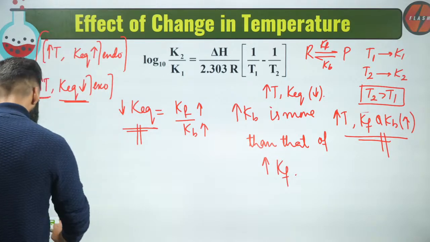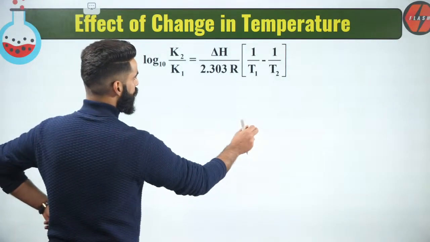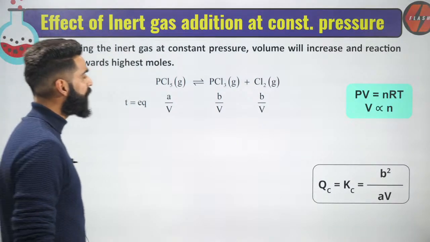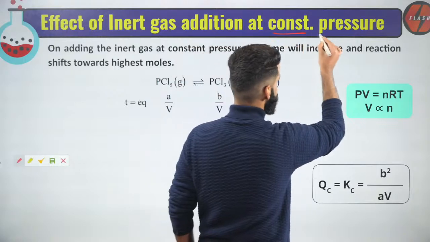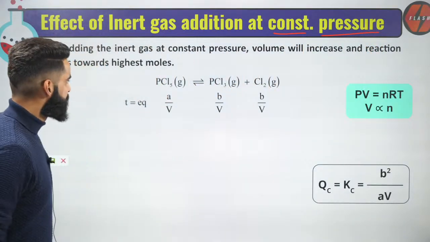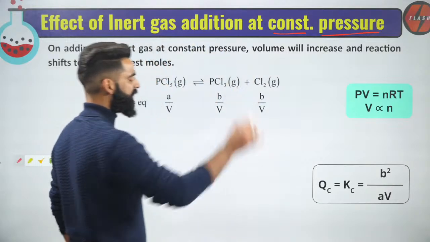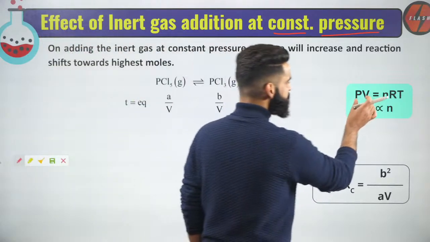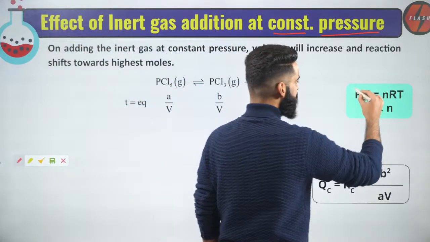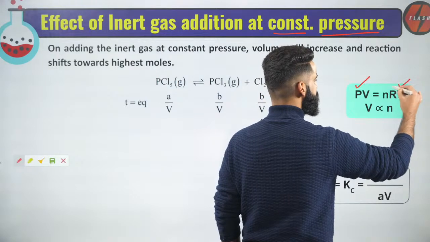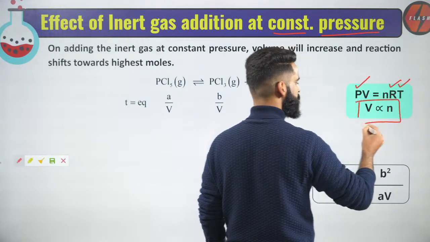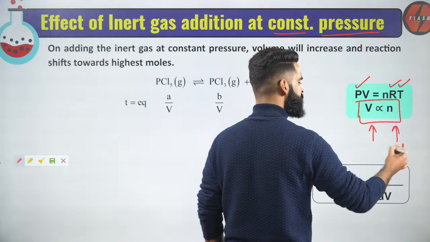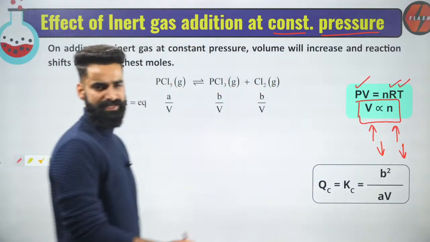Great. Now people, let's talk about one more important thing, that is the effect of inert gas addition at constant pressure. Since this is one homogeneous gaseous phase reaction, you might be knowing the equation PV = nRT. If I am keeping the pressure and temperature constant, R is already constant, so volume is directly proportional to moles. If I increase the moles, volume will increase. If I decrease the moles, volume will decrease.